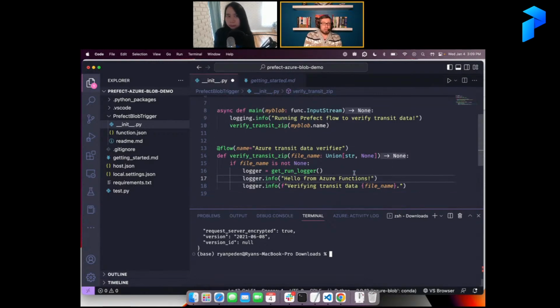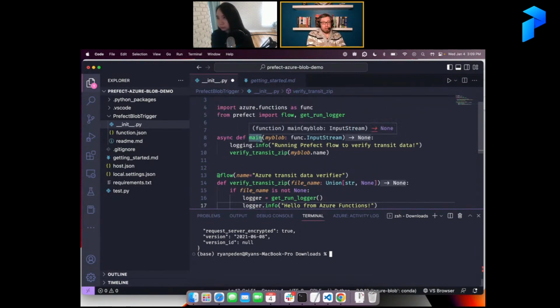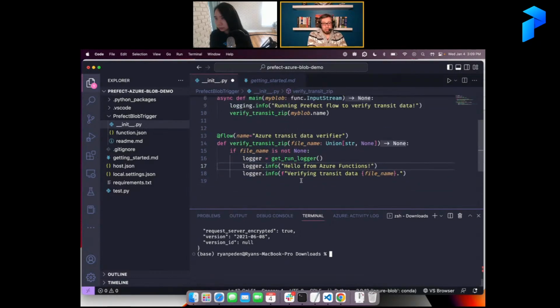But go through the steps and you create a blob storage bucket, you create a function app, and you push this code. So main is what gets run when a blob drops into this bucket. Azure will run the function. It calls main, and main calls verify transit zip, which, once the blob appears, I would usually download it and just verify the zip file's integrity is okay.